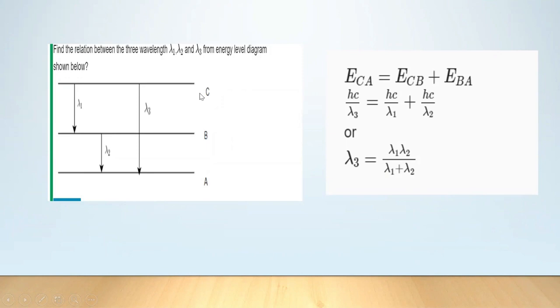Energy radiated between the transition C and A is equal to ECB plus EBA. So h nu 3 is equal to h nu 1 plus h nu 2. Let them write this as hc by lambda 3 is equal to hc by lambda 1 plus hc by lambda 2. They will get this answer.